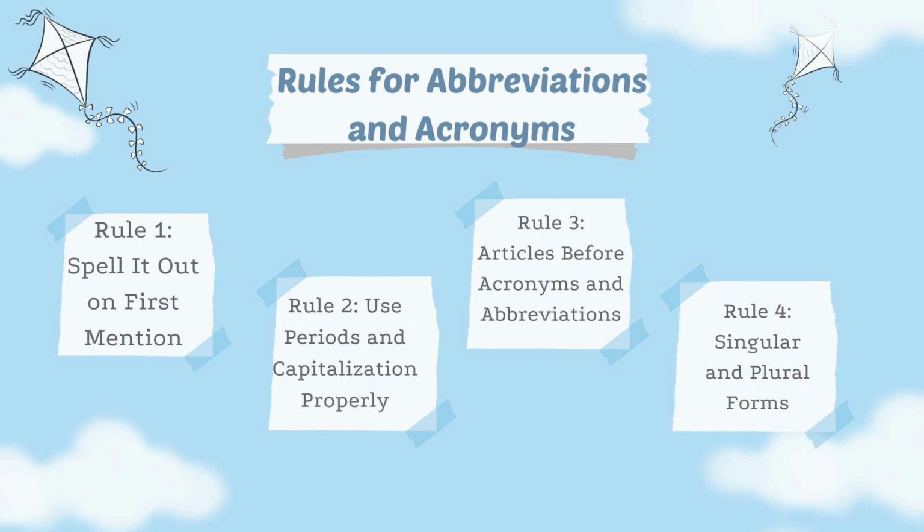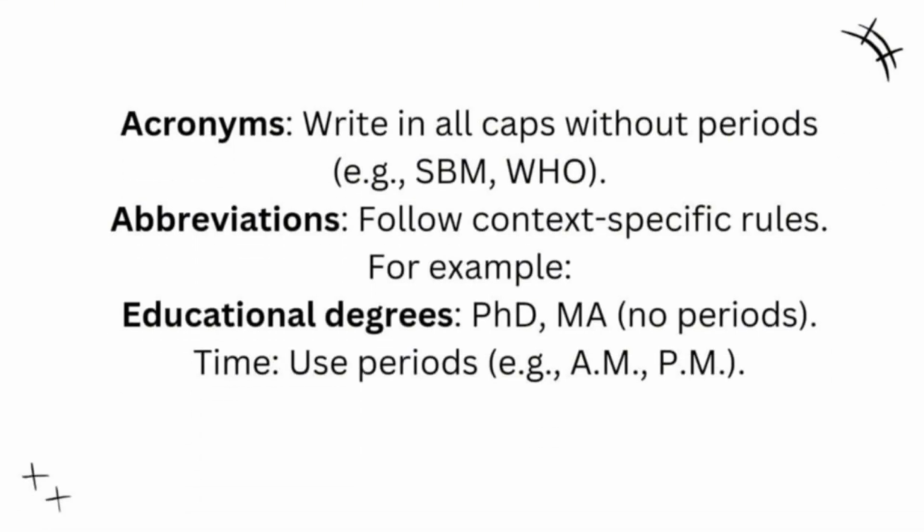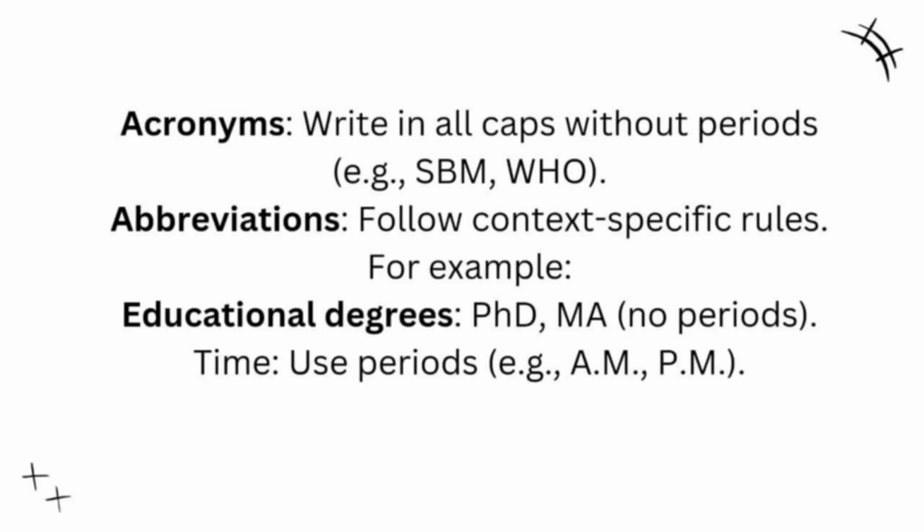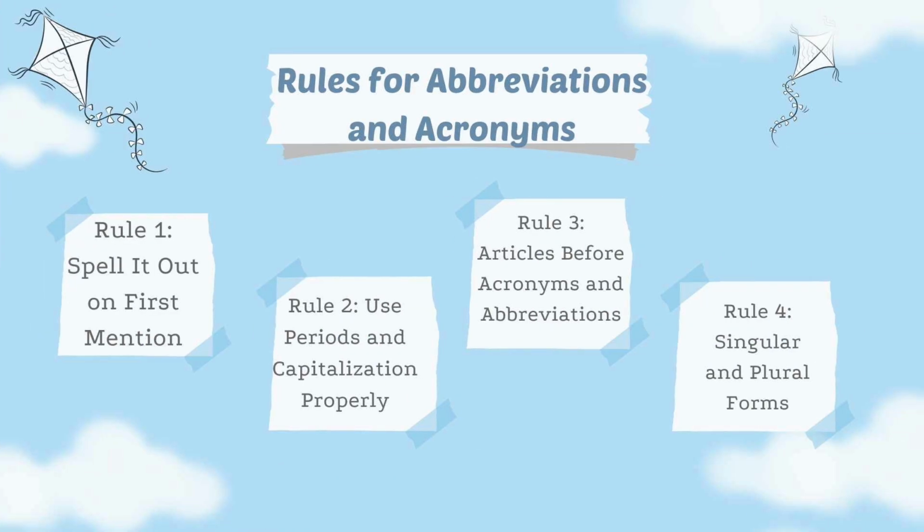For rule number 2, use periods and capitalization properly. For acronyms, write in all caps without periods. Acronyms are produced by employing the first letters of a sentence and pronounced as words. For abbreviations, follow context-specific rules. Eliminate periods to simplify writing while remaining professional. For time references, periods are required in time abbreviations to designate them as time markers.